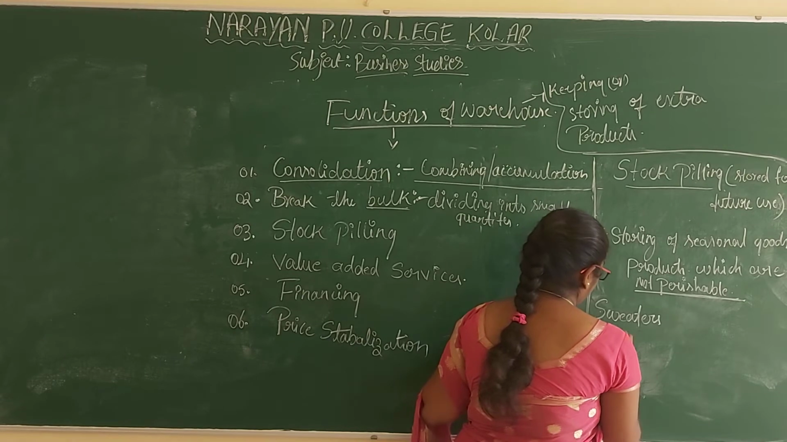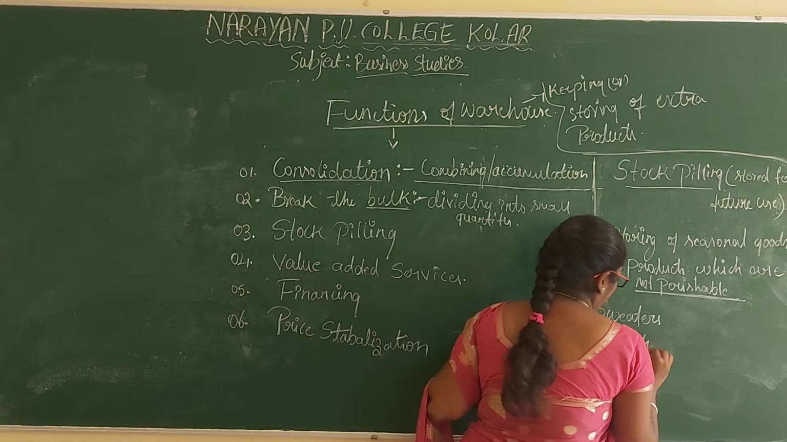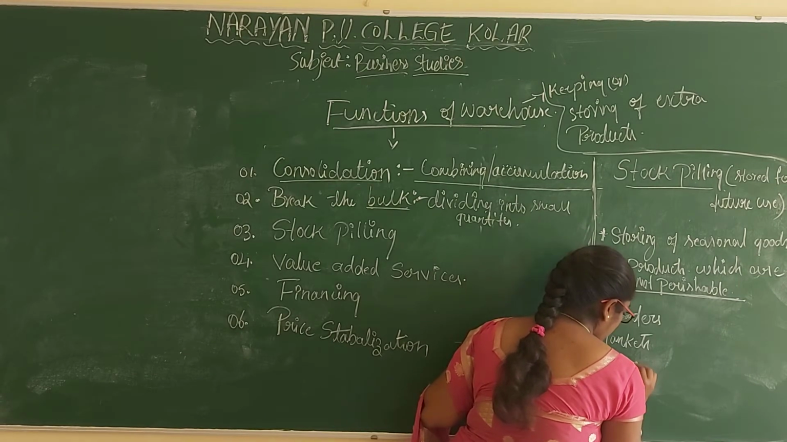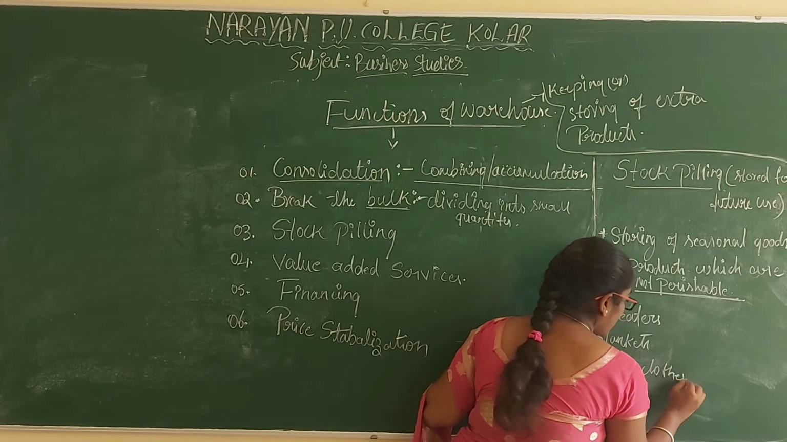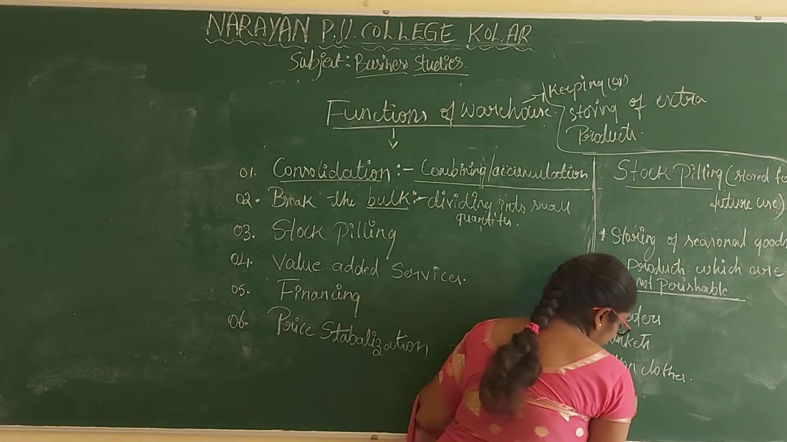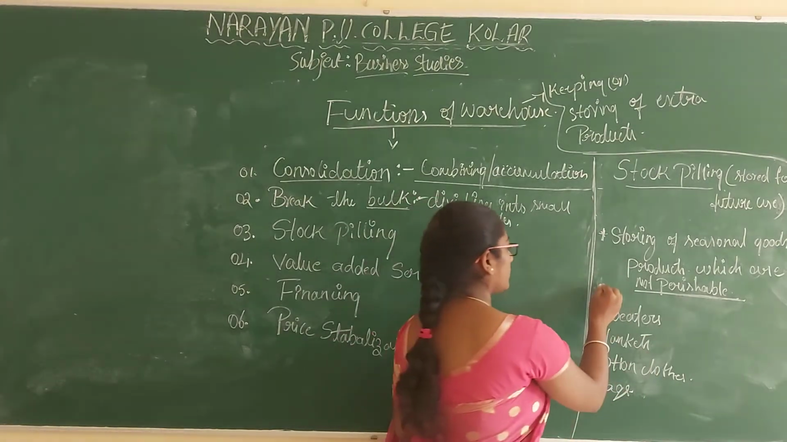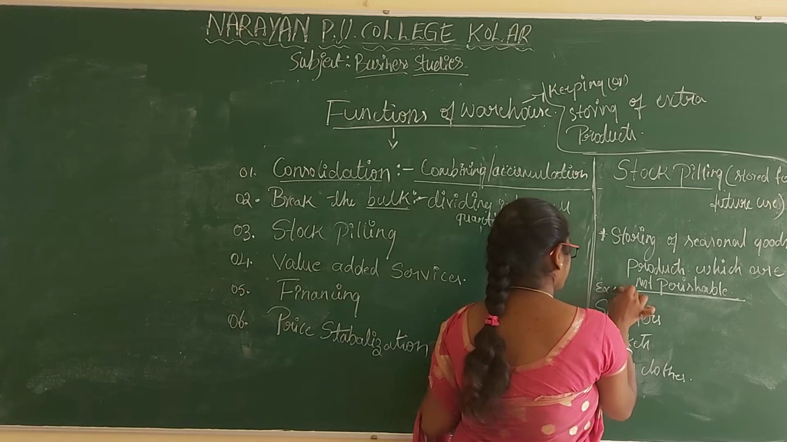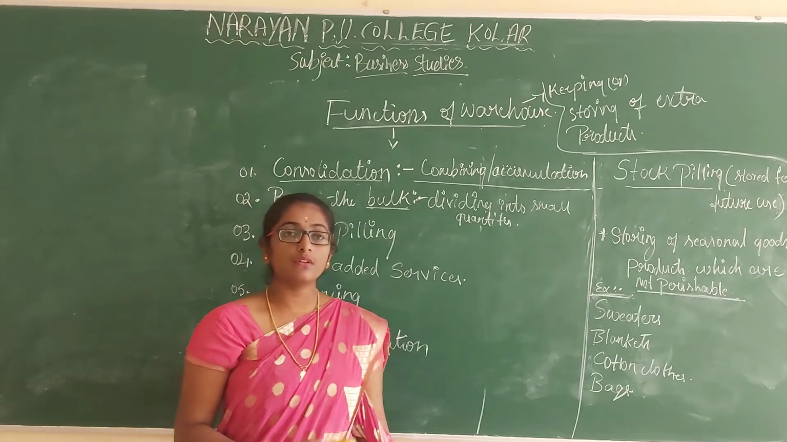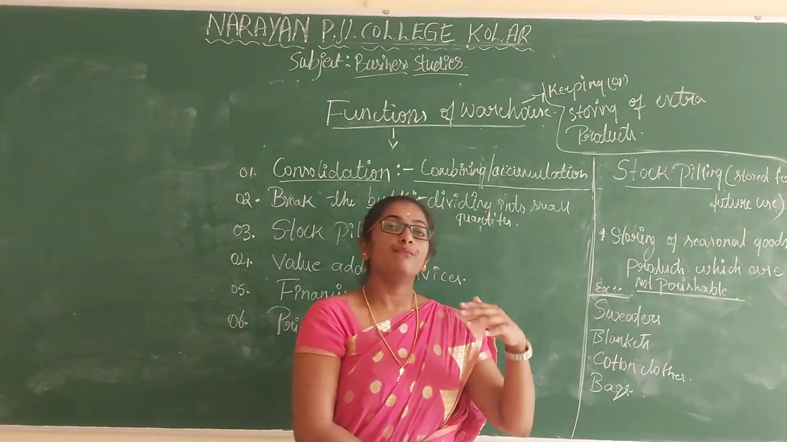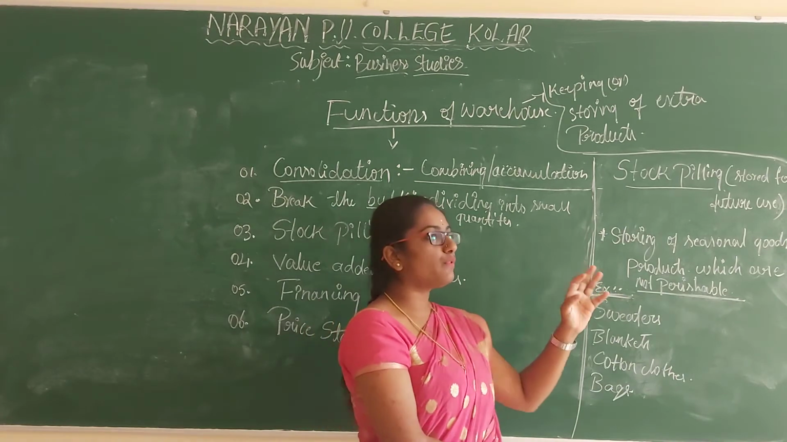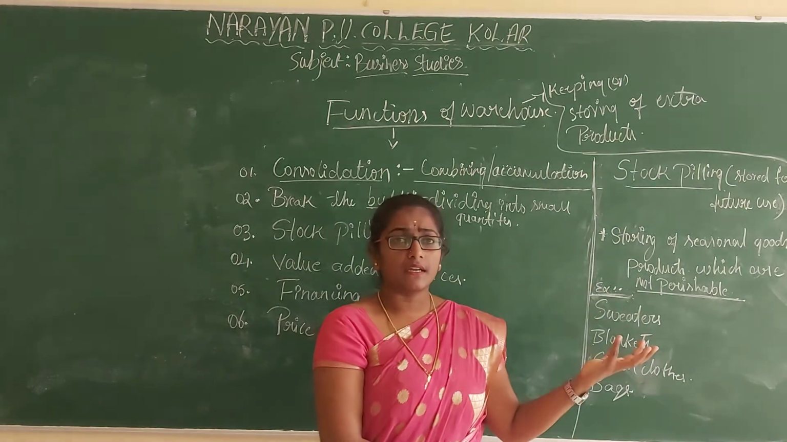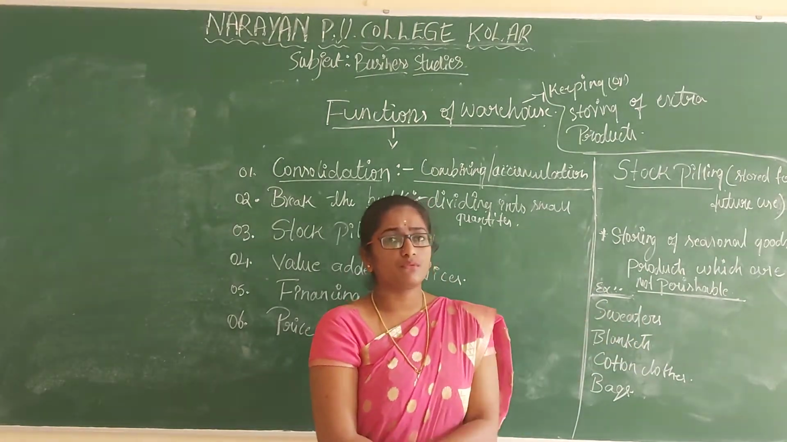Sweaters, blankets, cotton cloths, bags. Example for this, stockpiling seasonal products, right? Here the warehouse will store the seasonal goods or the products which are not perishable. They will be stored for future benefit, and when customer demand arises, that time these products will come to the market.